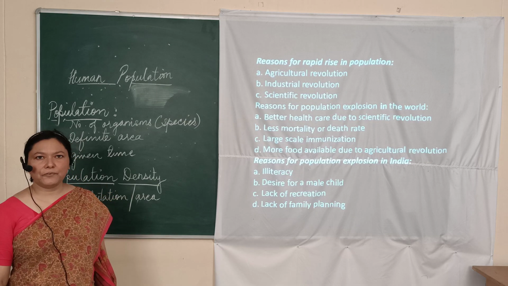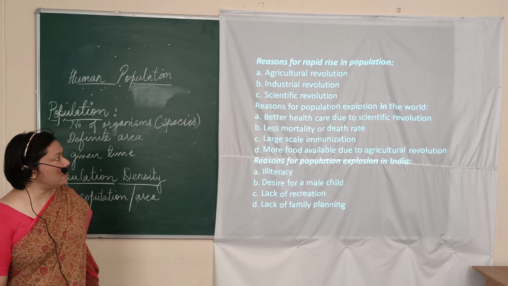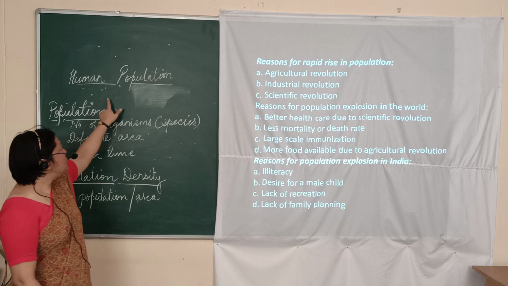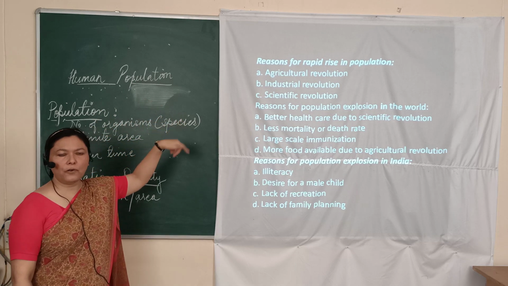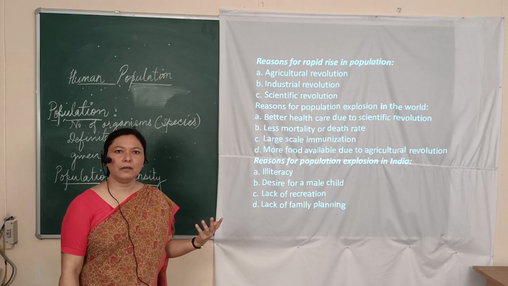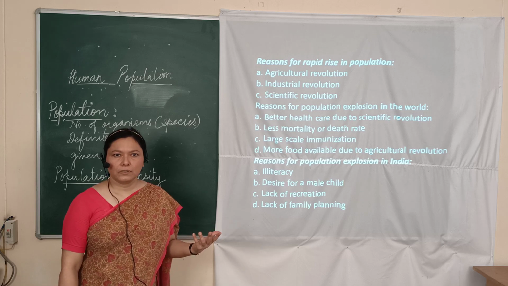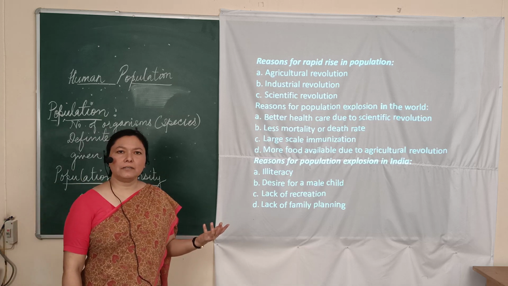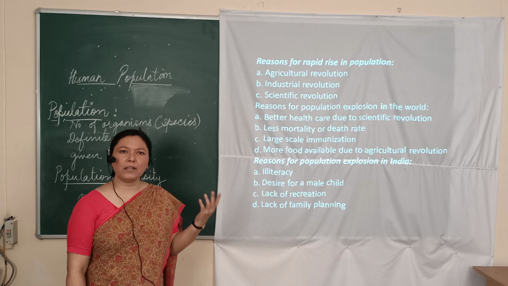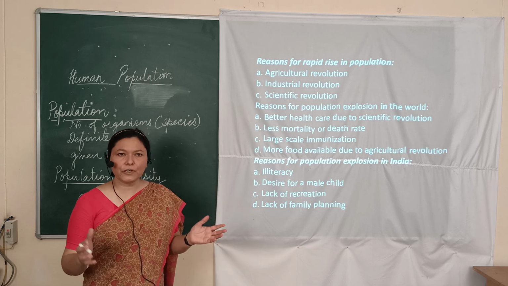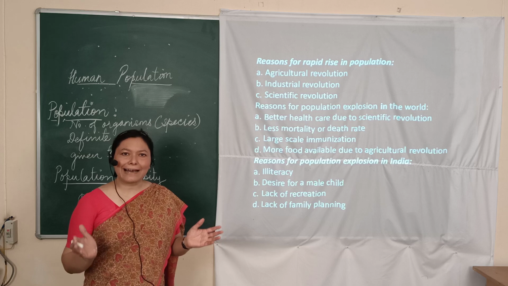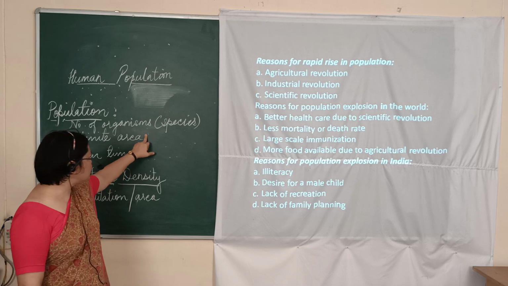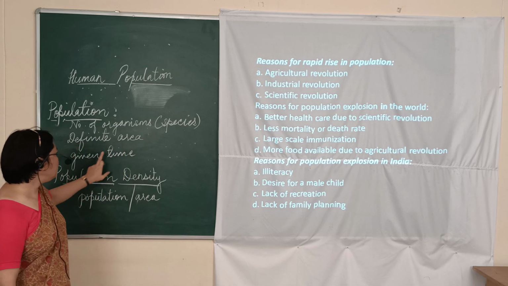So here's the chapter that we have chosen for today's class, that is human population. Now, the word population, we already hear so much about in the news today. What is population? India stands second position in the world and its population is around 138 crores. So when we hear the word population, what exactly does it mean? It means the number of organisms in a definite area at a given time.